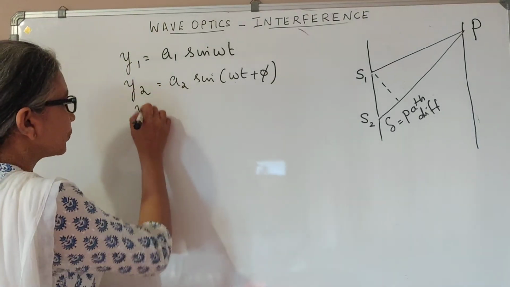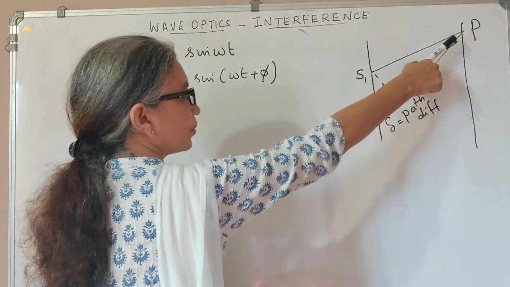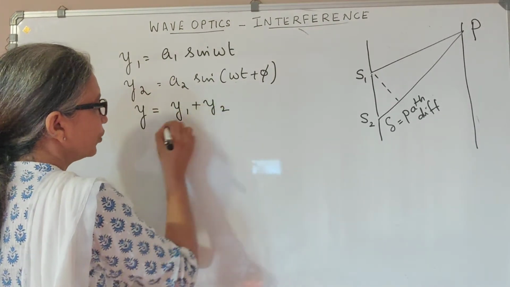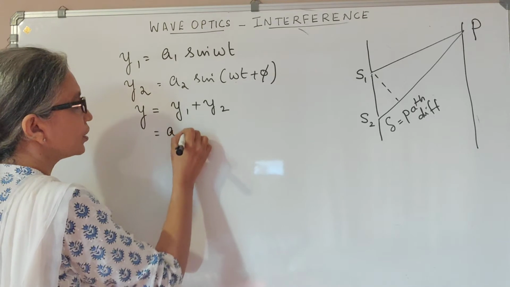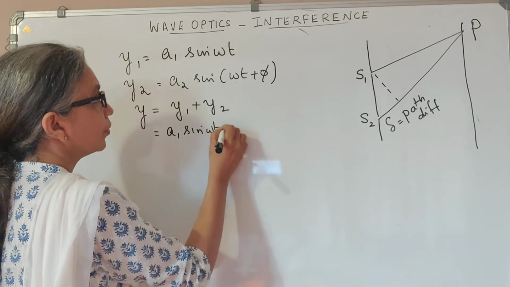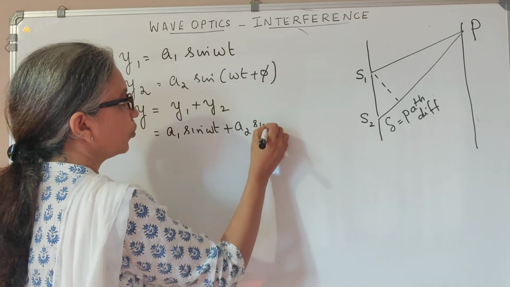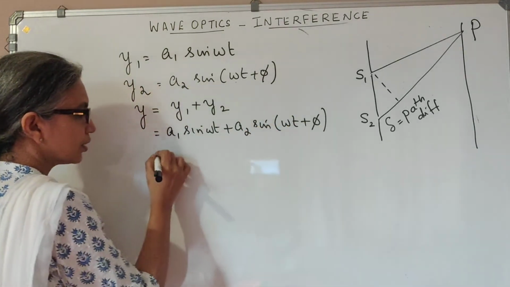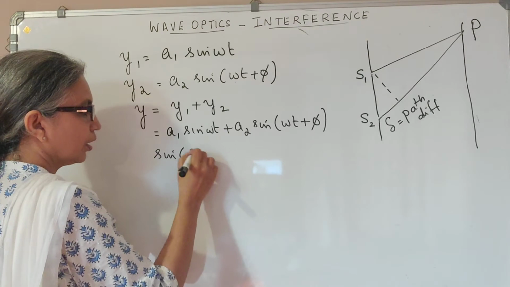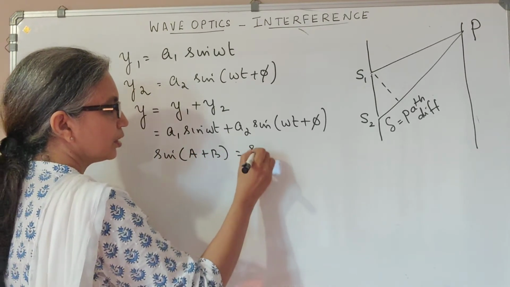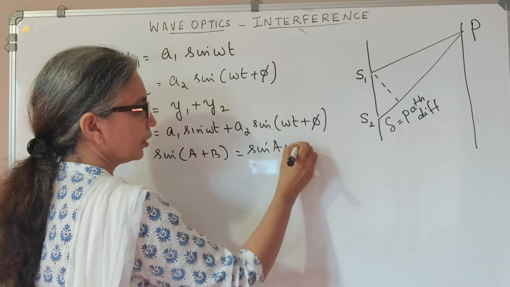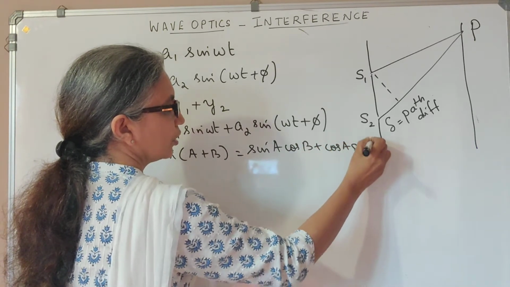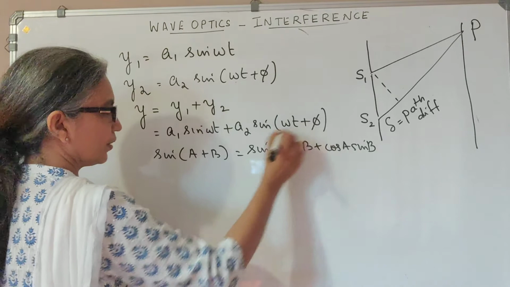So the superposition principle says the net displacement because of these two will be y1 plus y2, which means I may write this as A1 sin omega t plus A2 sin(omega t + phi). For sin(a + b), I can use the identity sin a cos b plus cos a sin b. Using that identity, I am going to expand this.